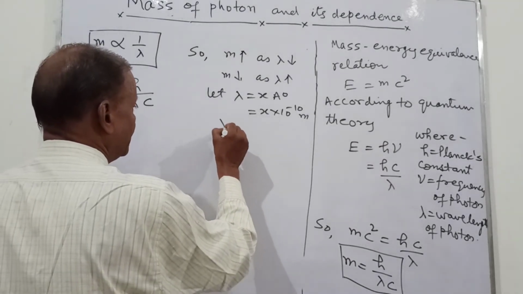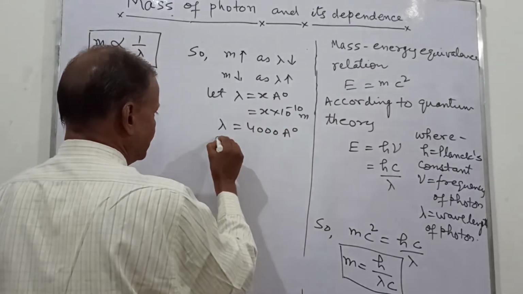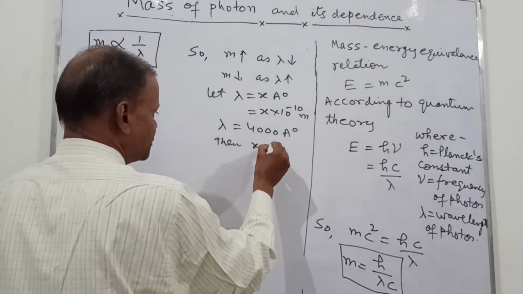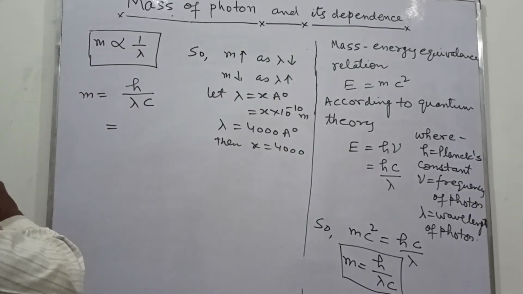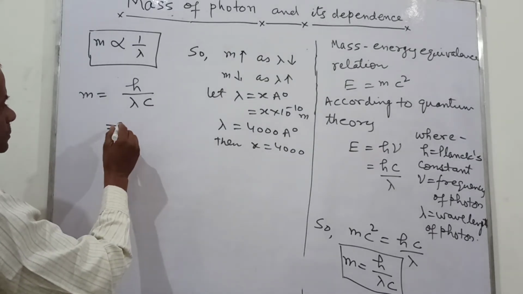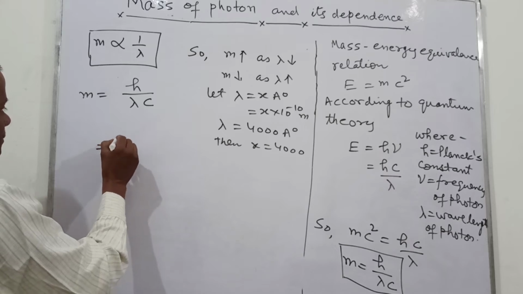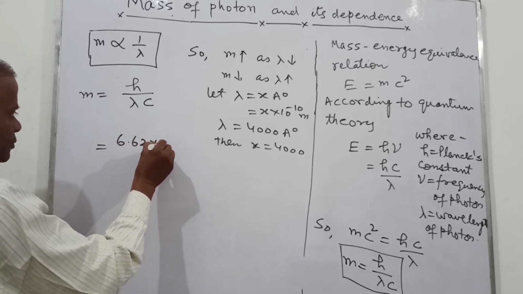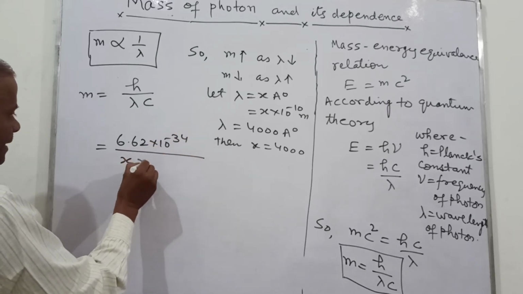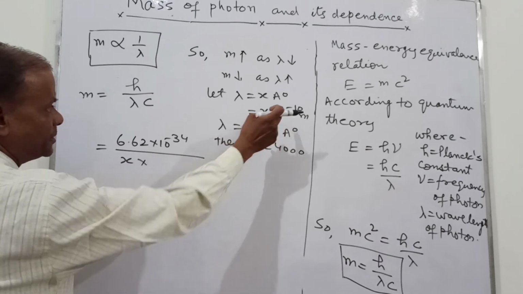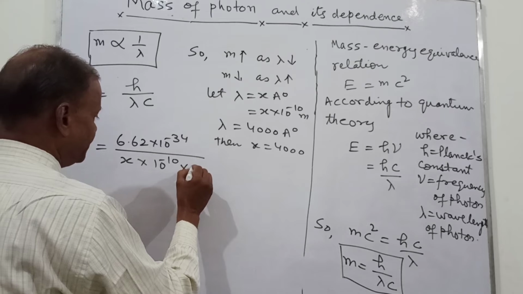Suppose lambda equals 4000 angstrom, then x equals 4000. So you have to put the direct value of x in this relation, then you will get m equal to 6.62 into 10 raised to the power minus 34 upon x into 10 raised to the power minus 10, and this is now your 1.3.